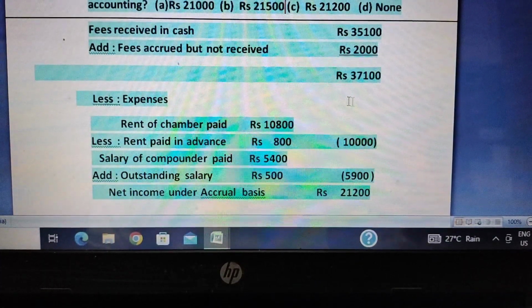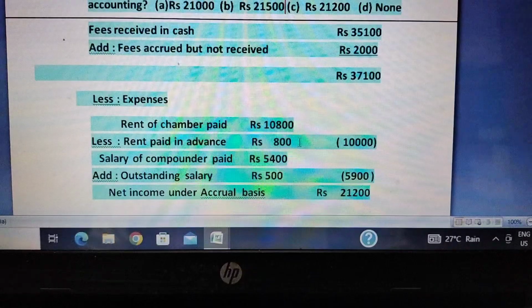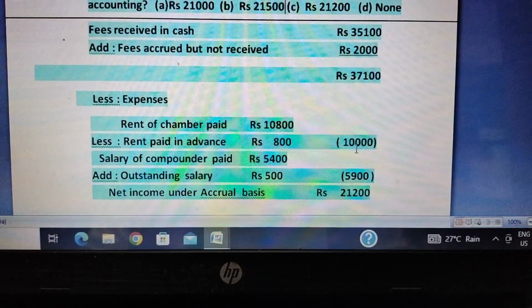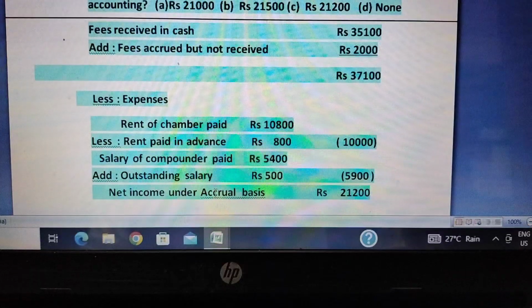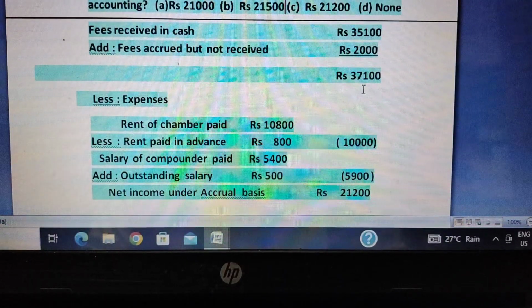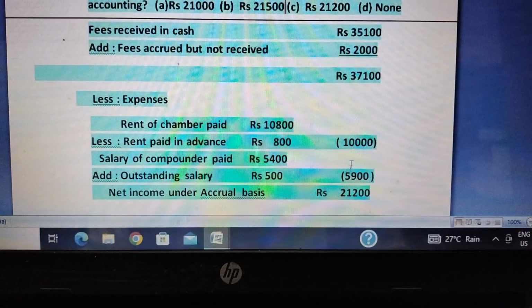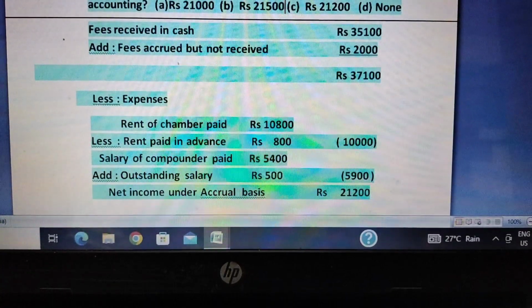So out of 37,100, if you deduct these two items, that is 10,000 and 5,900, the net income of 21,200 will be the income under accrual basis. So this 10,000 is deducted from 37,100, and 5,900 is also deducted from 37,100. So altogether, net income on the accrual basis will be 21,200.